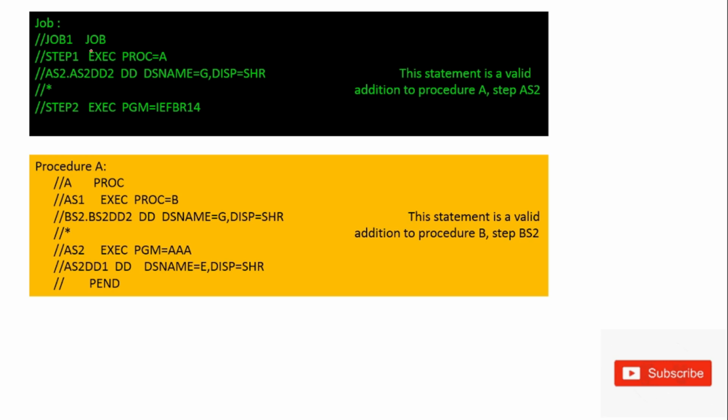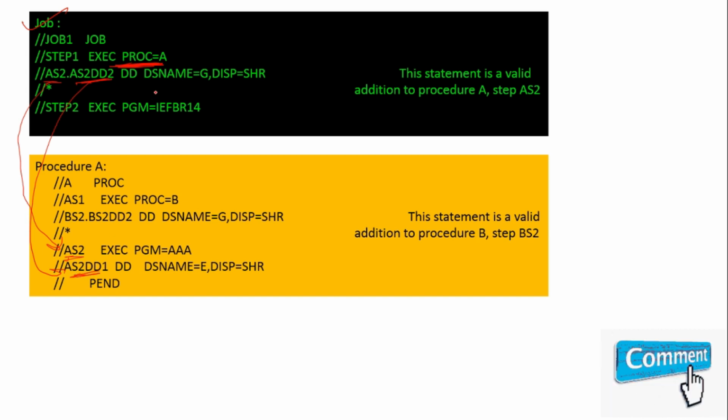Okay, there is one example for the nested proc, meaning how will you call the nested proc? You have one job, and in the job you are calling the nested proc A. This is the first proc, proc A, and in proc A you are overriding the AS2 step, which is available in your proc. What DD name are you overriding? You are overriding this DD name, and giving DSN equal to G, DISP equal to SHR. So when you run your JCL, it will override the file at this place.